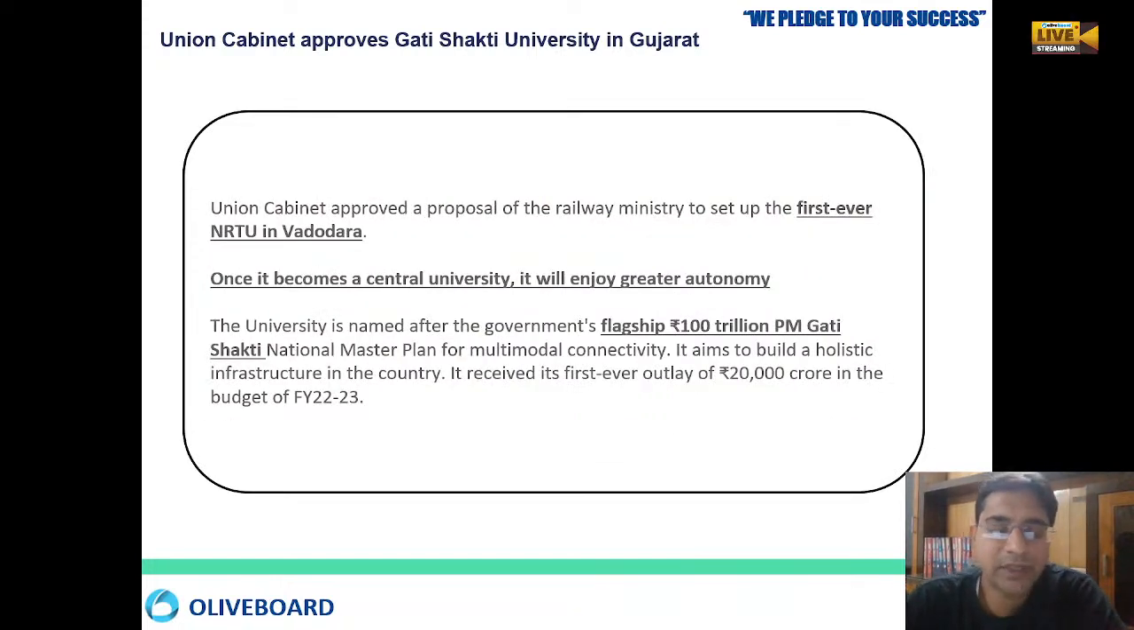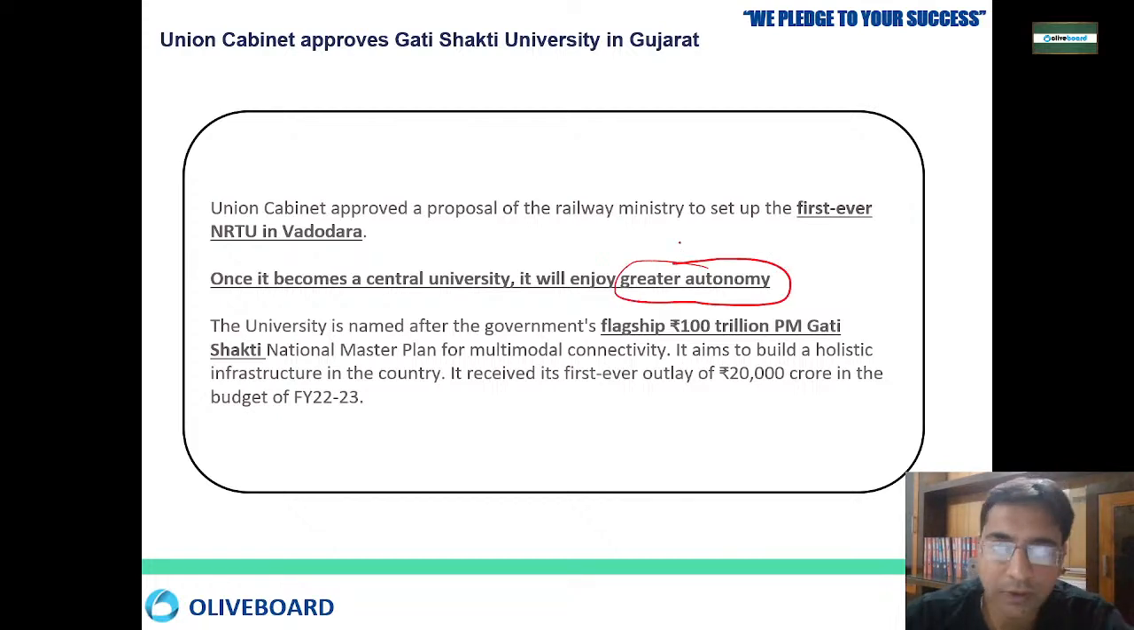Okay, so this is going to be the first ever university in Vadodara. Once it becomes a central university, it will enjoy greater autonomy. They are going to do their research, they are going to get central grants and everything. So autonomy will be there in the functioning of their work.